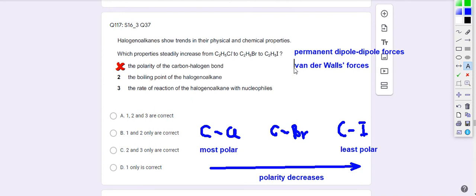Since all of them have permanent dipole forces and they are very similar because all of them are polar, we do not compare their permanent dipole forces strength. We need to compare the strength of the van der Waals forces. Sorry about the wrong spelling. It's supposed to be WAALS.